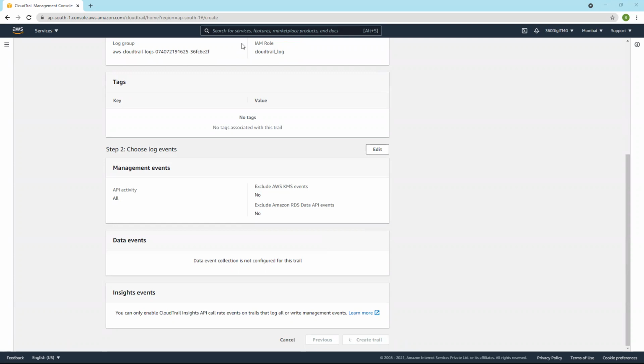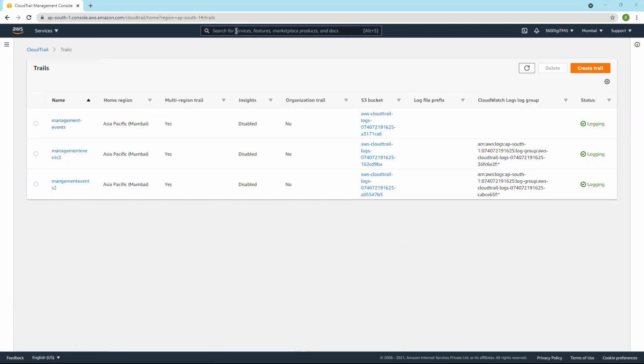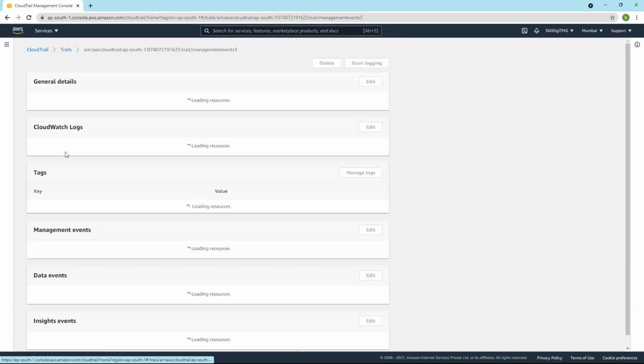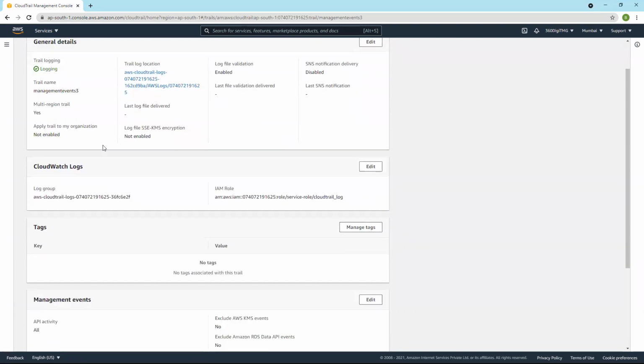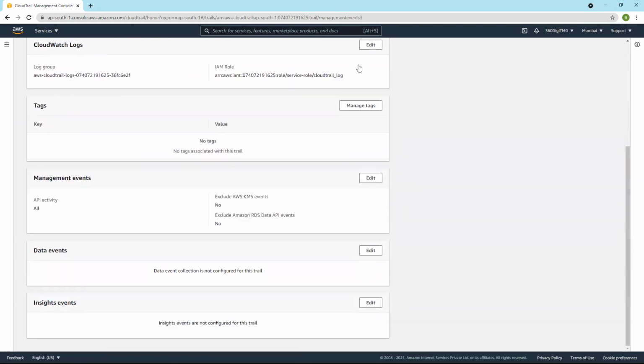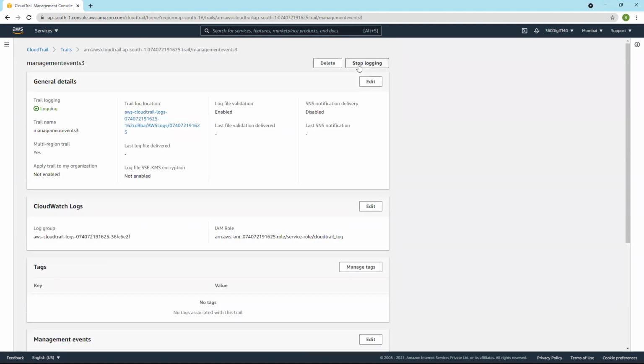And we are also talking about VPC flow logs, right? So we have created this one, management S3. This is CloudTrail. If you want to stop logging, you can stop. Why? Because it logs to an S3 bucket. If you don't feel that these logs are necessary, you can stop logging here. So stop logging.